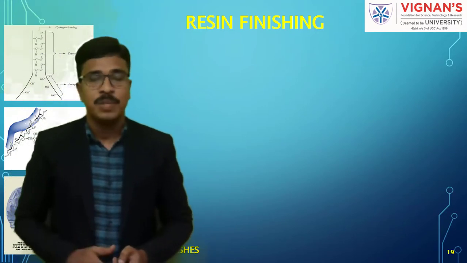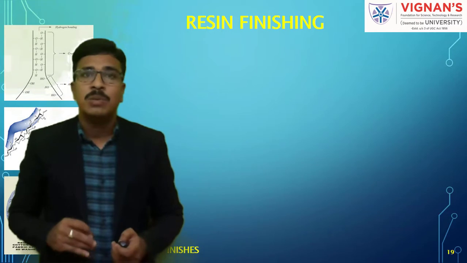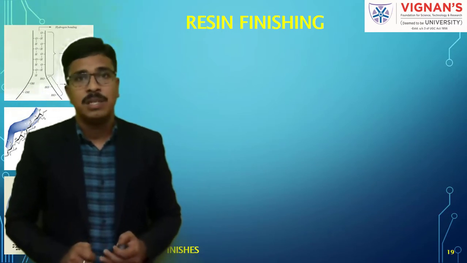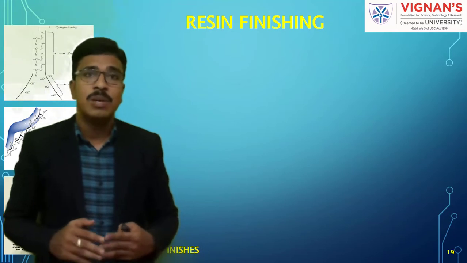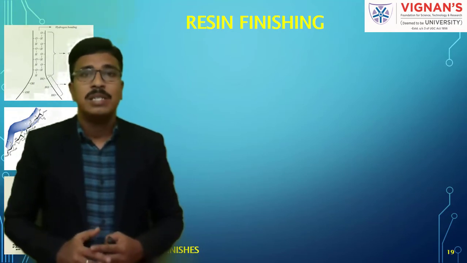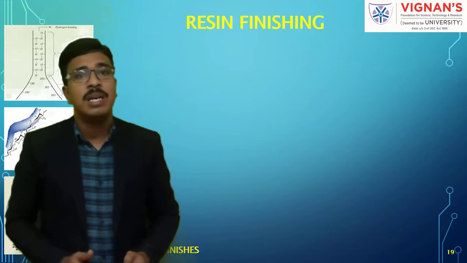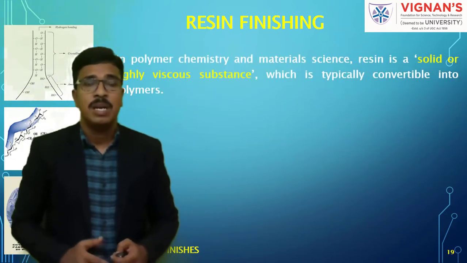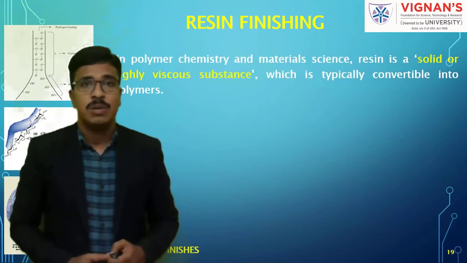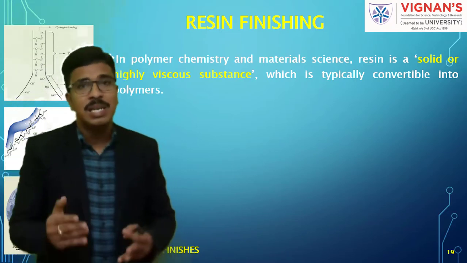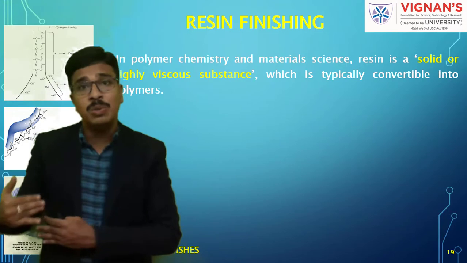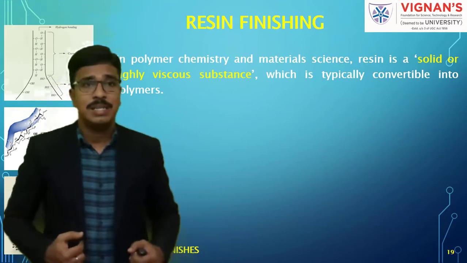Crease free. Okay. So in order to make cotton crease free, obviously we have to give some kind of finish, which is broadly called resin finishing. So when it comes to resins, first of all we will see what a resin is, then we will discuss how to do the finishing using these resins.